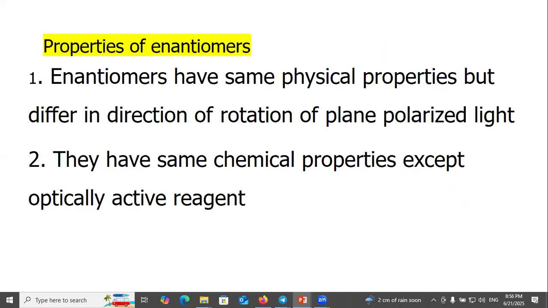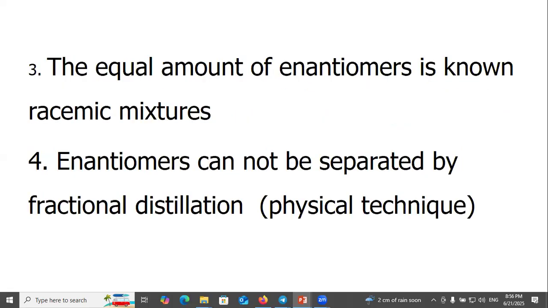Properties of enantiomers. Enantiomers have the same physical properties but differ in direction of rotation of plane polarized light. They have the same chemical properties except toward optically active reagents. An equal amount of enantiomers is known as a racemic mixture. Enantiomers cannot be separated by fractional distillation, a physical technique.